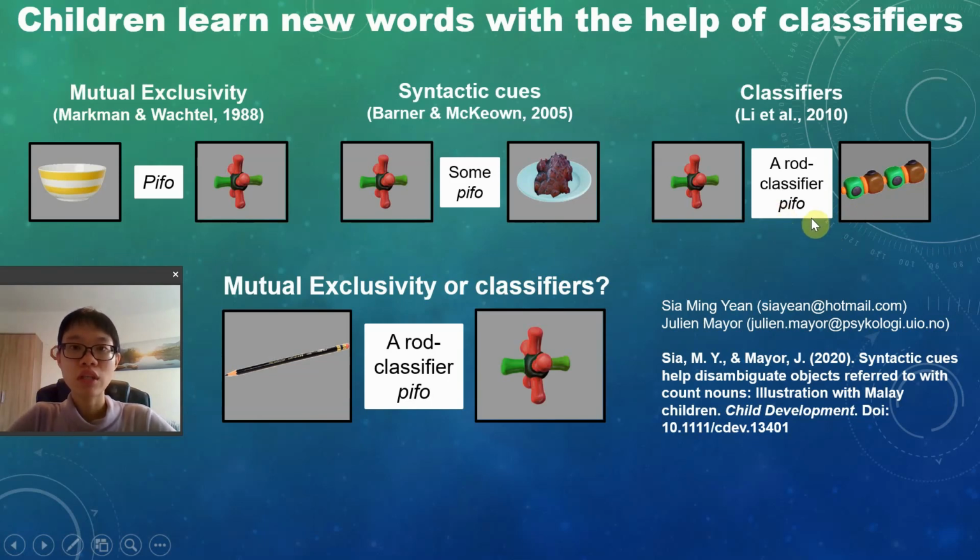So the interesting question that I ask is, if mutual exclusivity and classifiers are in conflict with each other. For instance, if a child hears a rod classifier people and they see a rod-like object which is familiar, a pencil, and a noun object that is not rod-like, do they rely on mutual exclusivity or do they rely on classifiers? That was the question that I asked in this study.